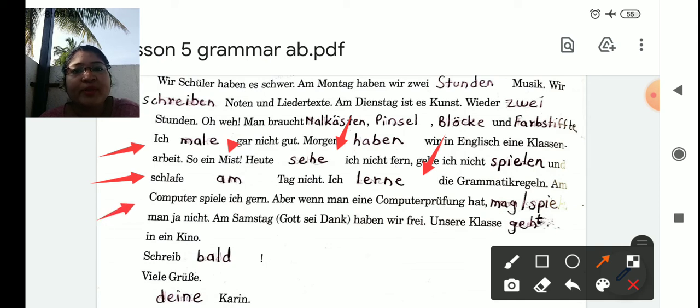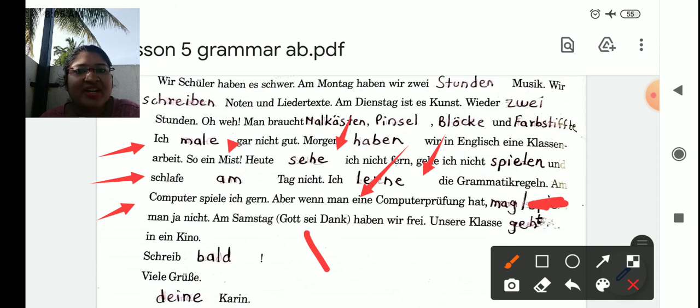Am Computer spiele ich gern. I like to play on a computer. Aber wenn man eine Computerprüfung hat, mag man ja nicht. Okay? So just erase this spiele, just write mag. So when there is a computer exam, one doesn't like it. Am Samstag, Gott sei Dank, haben wir frei.